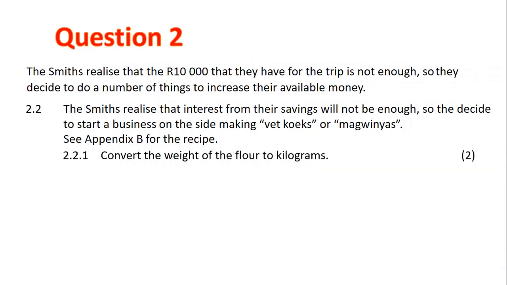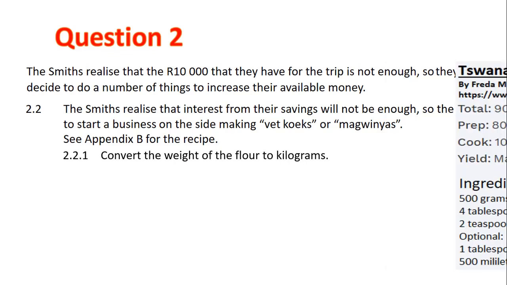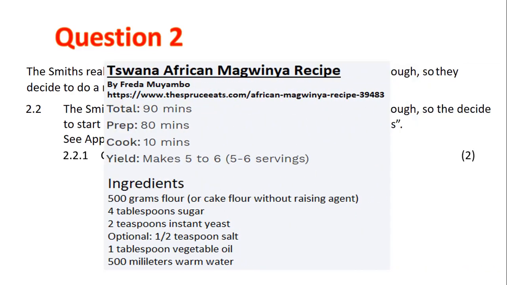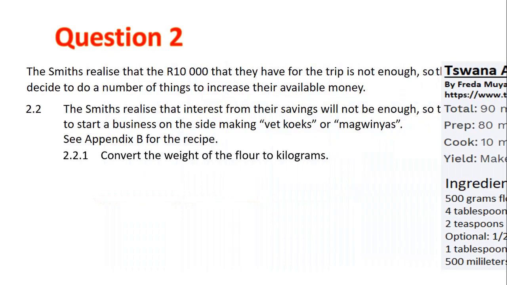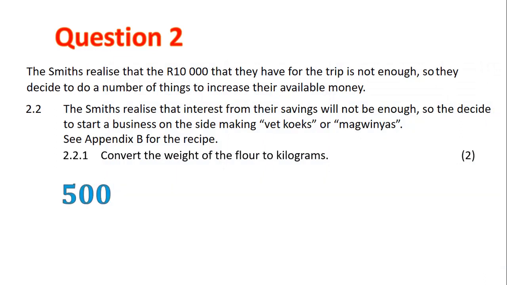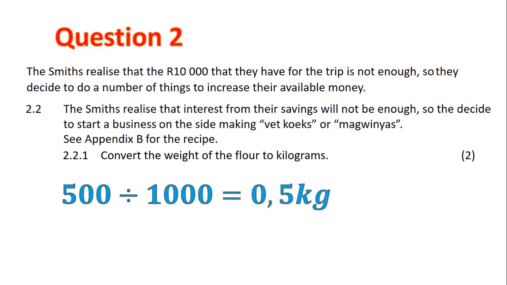2.2.1. Convert the weight of the flour to kilograms. Let's go and have a look. Here is our recipe. It's 500 grams of flour, and we need to make that kilograms. This is how we do it. We take 500, we're converting from grams to kilograms, so we divide by 1,000, which gives us 0.5 kilograms.